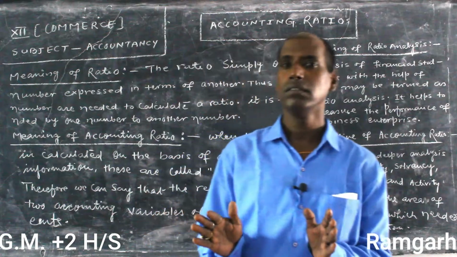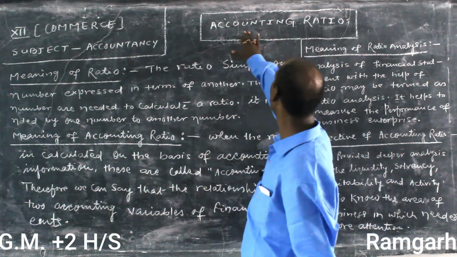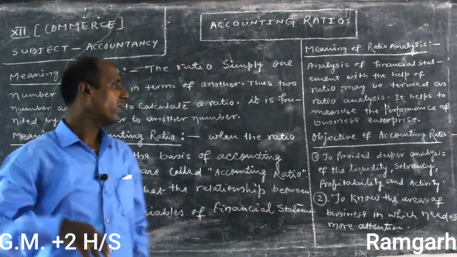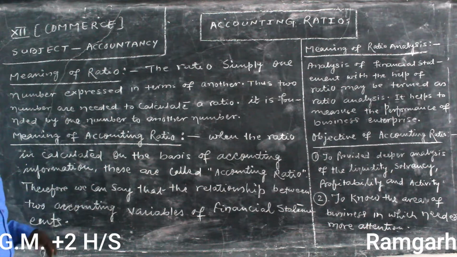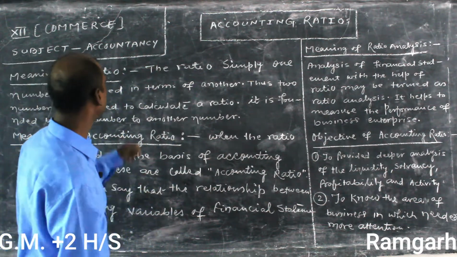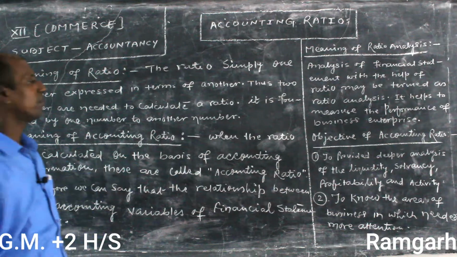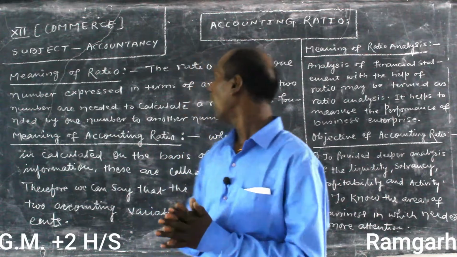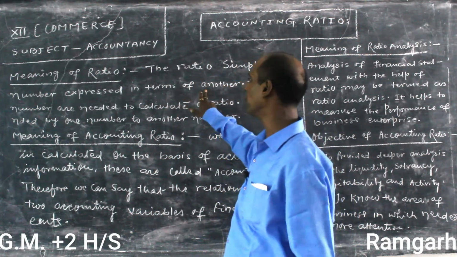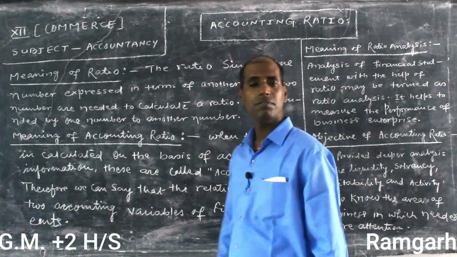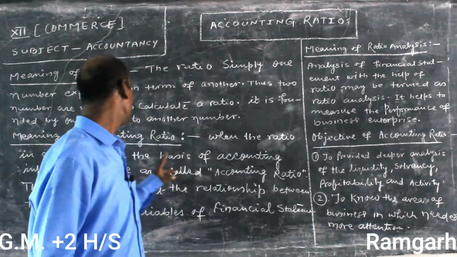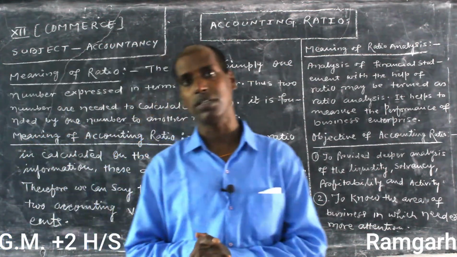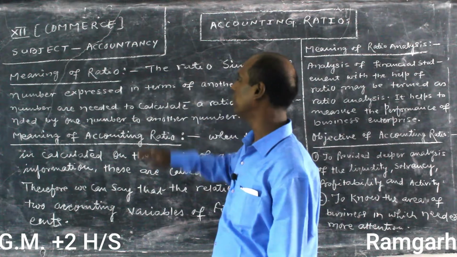Before taking the knowledge of accounting ratio, we should know about the ratio. What is ratio? Simply, a ratio is one number expressed in terms of another. When any one number is expressed in terms of another number, it is known as a ratio. It means that for a ratio we need at least two numbers.